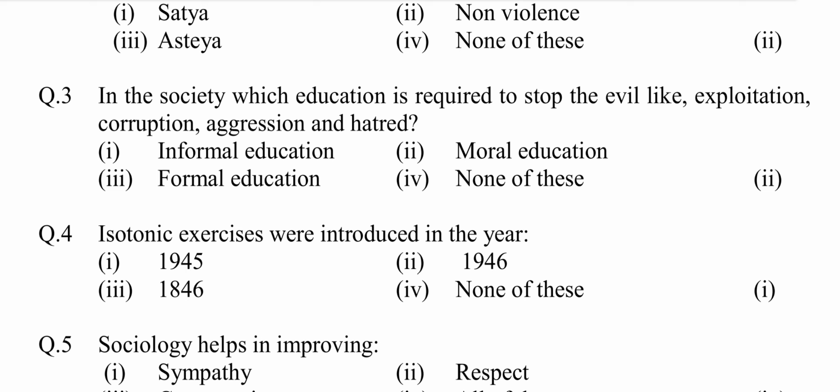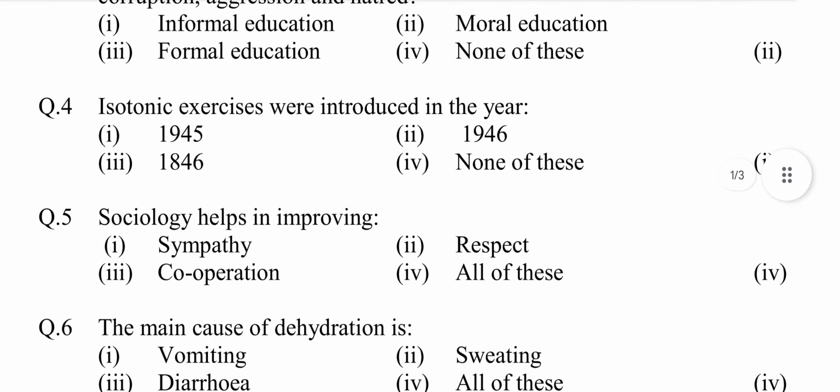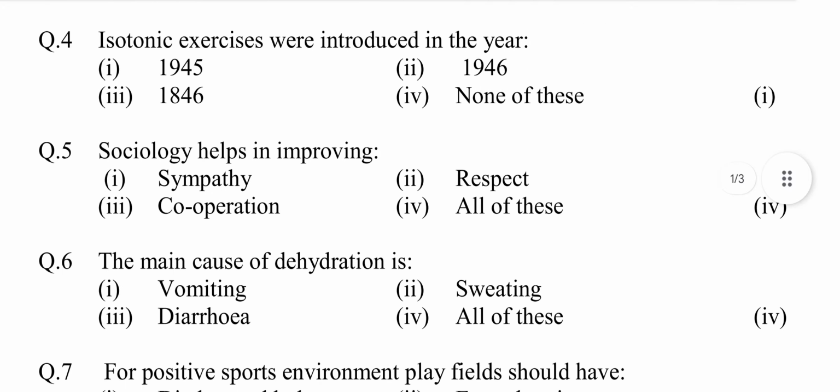Answer is option second moral education. Question number 4. Isotonic exercises were introduced in the year option first 1945, second 1946, third 1846, fourth none of these. Answer is option first 1945.